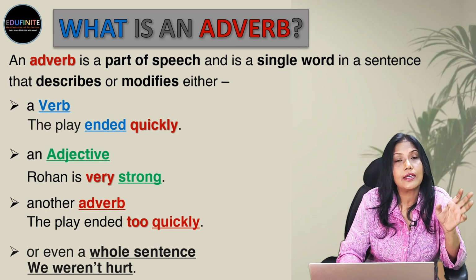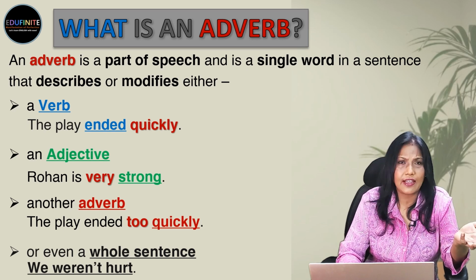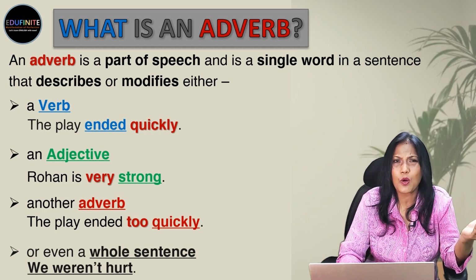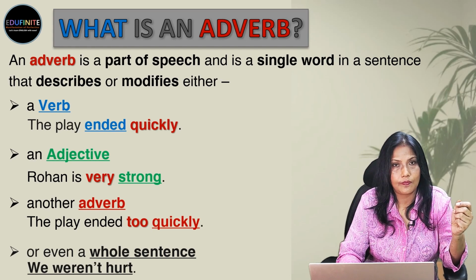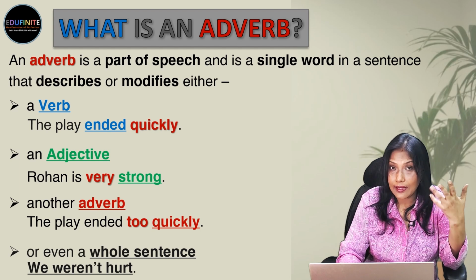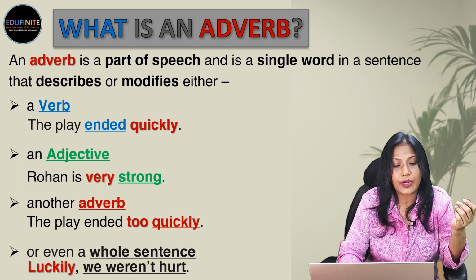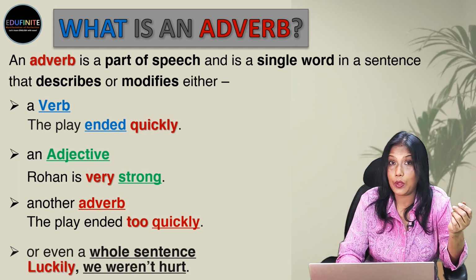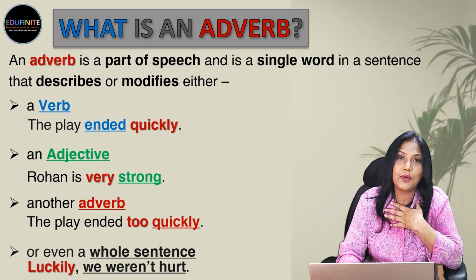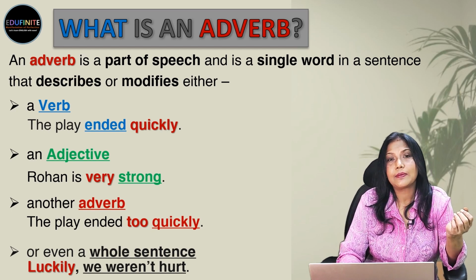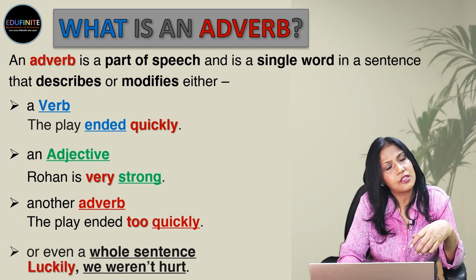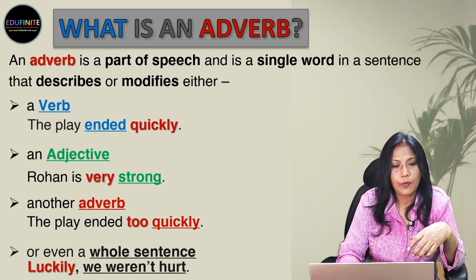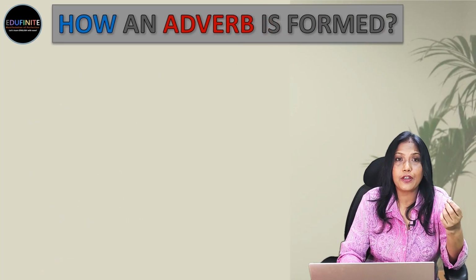We weren't hurt. Maybe we fell down or something, some small accident took place, and we just said we weren't hurt. Now, we can add something and then say the sentence. For example, luckily, we weren't hurt. So, we are feeling lucky that by God's grace, we were not hurt in spite of the little accident that took place. Now, how is an adverb formed?